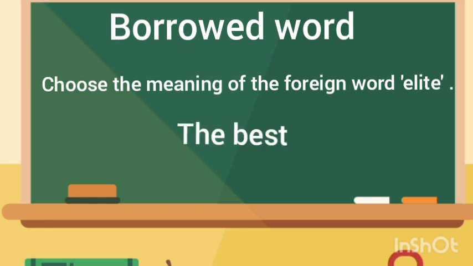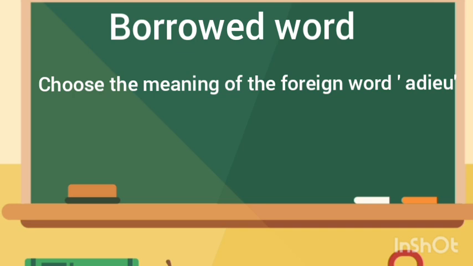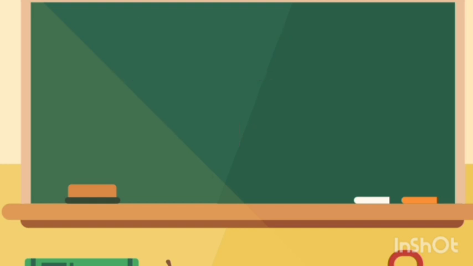One more I will give you. Choose the meaning of the foreign word adieu. I have already given this word in the examples. Option A, welcome. B, salute. C, goodbye. D, ovation. The answer is goodbye. This is the way they will ask you about borrowed words or foreign words.